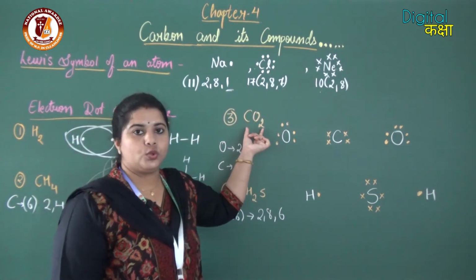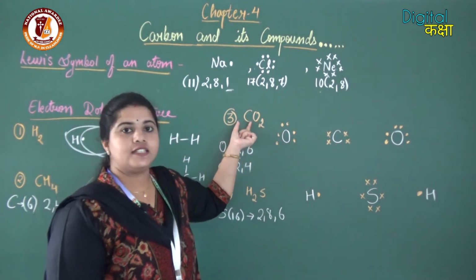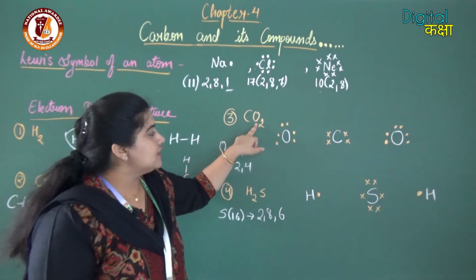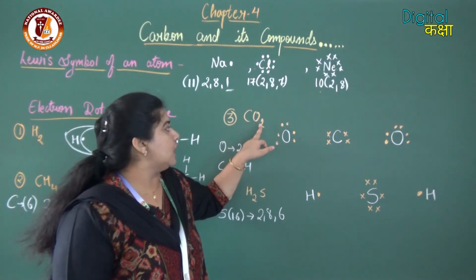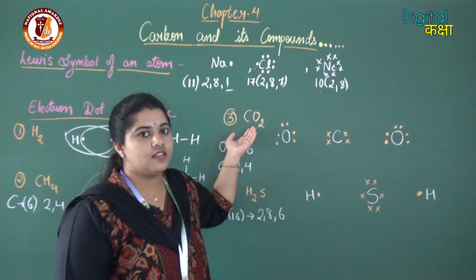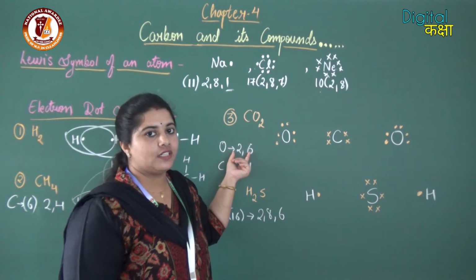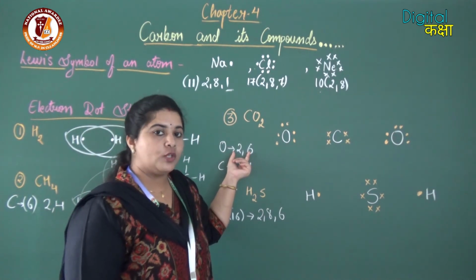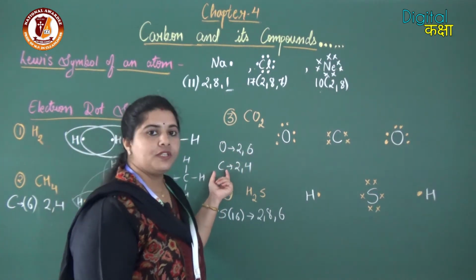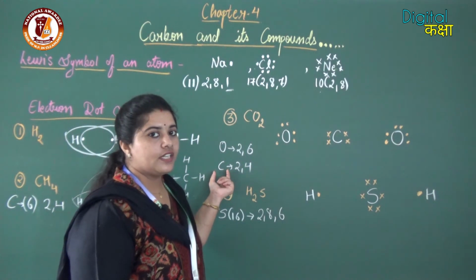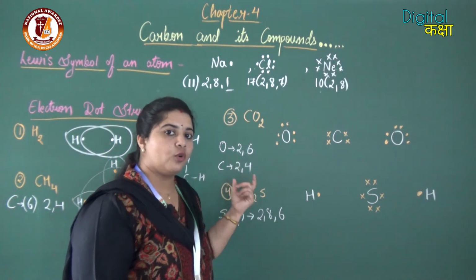Now the next molecule is CO2, carbon dioxide. When we see carbon dioxide, it has carbon as the central atom and oxygen as the surrounding atoms. The atom which is alone is the central atom, and the surrounding atoms are more in number as compared to the central atom. Oxygen has atomic number 8, electronic configuration 2, 6. To get stable, it requires 2 electrons. Similarly, carbon has atomic number 6, so its electronic configuration is 2, 4. To get stable, it requires 4 electrons.